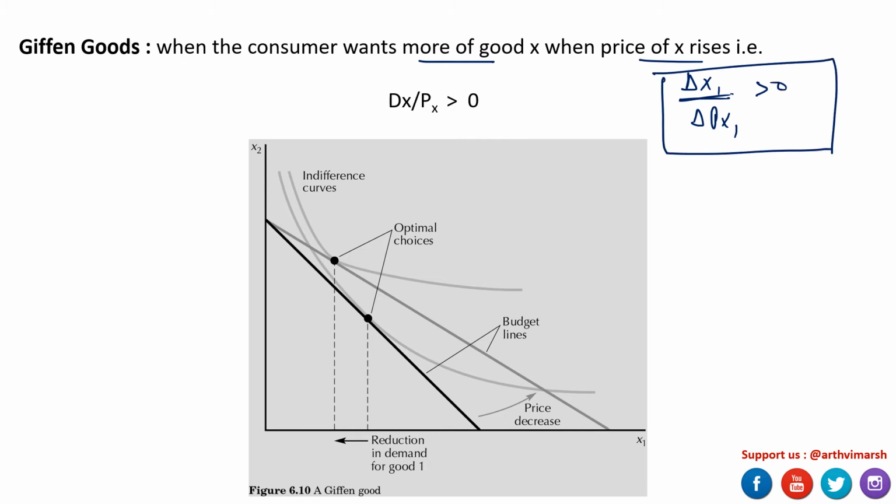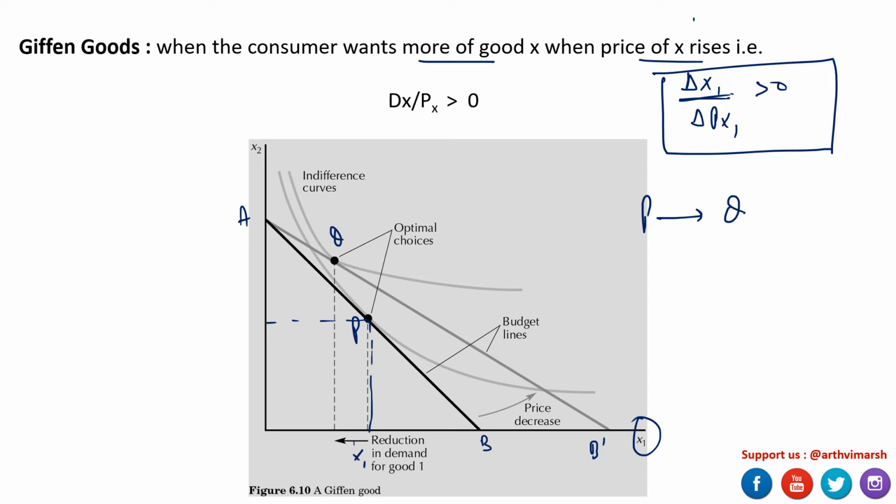How to represent it graphically: say the consumer is initially on a budget line like AB, and the moment the price increases for X1, the budget line shifts to AB prime, and the new optimal bundle is somewhere here at point Q. From P we move to point Q. Initially we had this combination of X1 and X2 somewhere here.